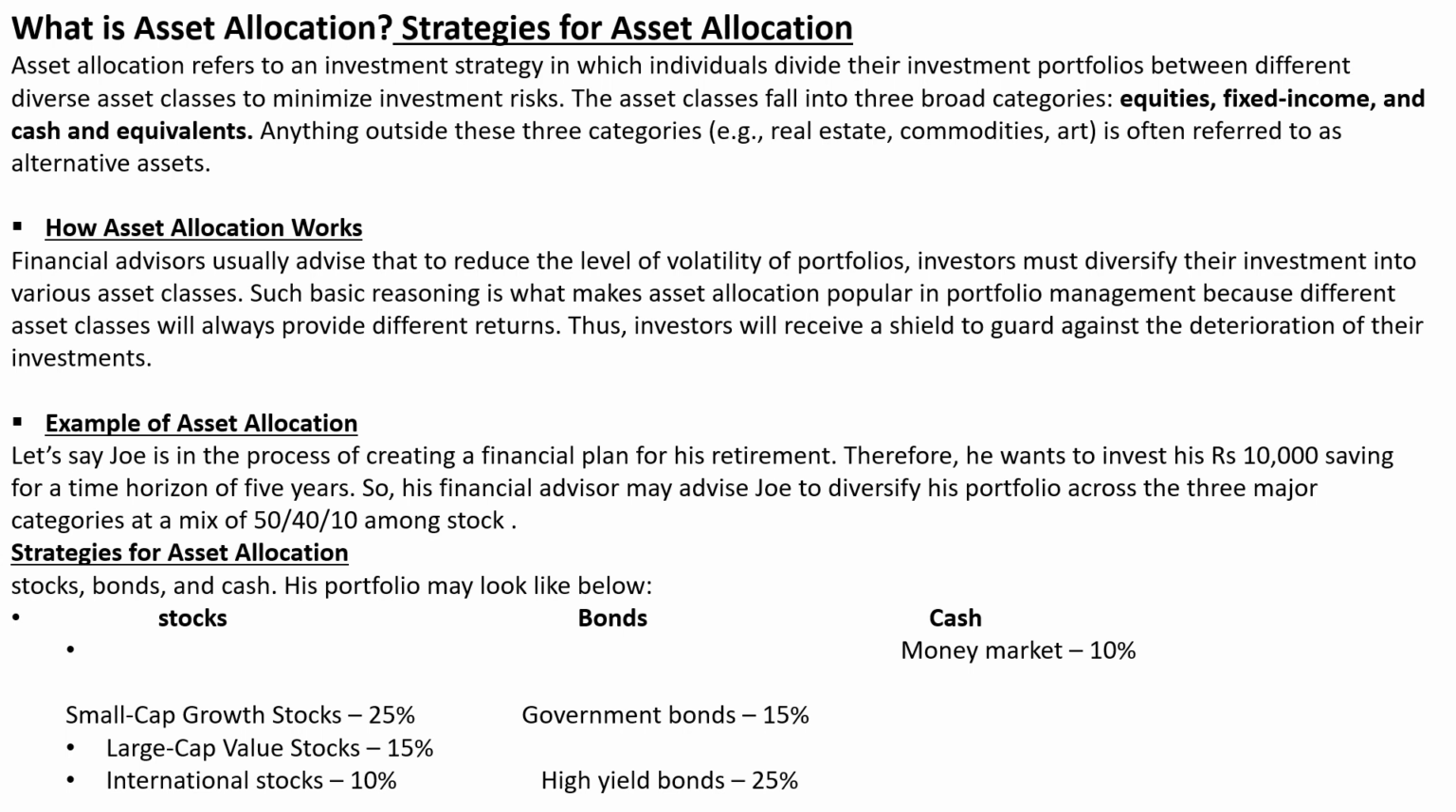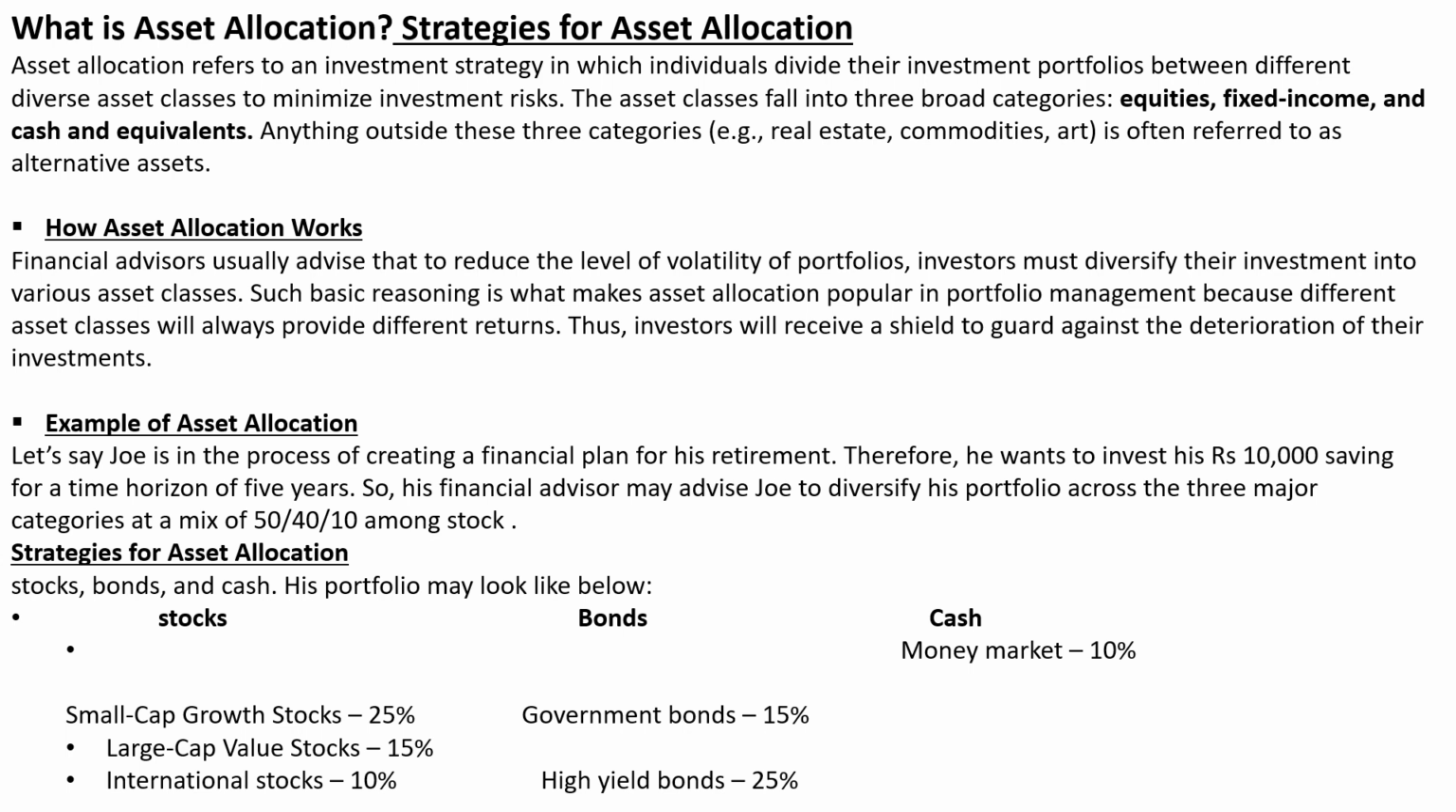So what is asset allocation? Asset allocation refers to an investment strategy in which individuals divide their investment portfolio between diverse asset classes to minimize risk. As it is rightly said, don't keep all your eggs in one basket. It means that you cannot invest in one particular type of investment. You have to diversify your investment, so your risks are divided across various investments. You have to make your portfolio in such a way that you have various types of asset allocation.